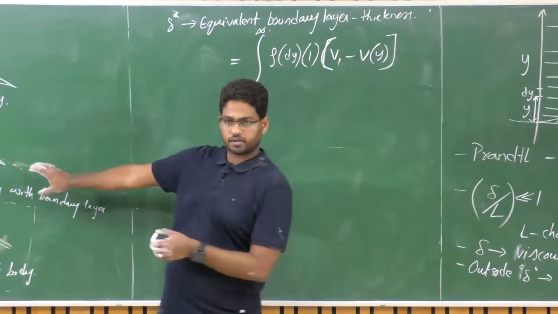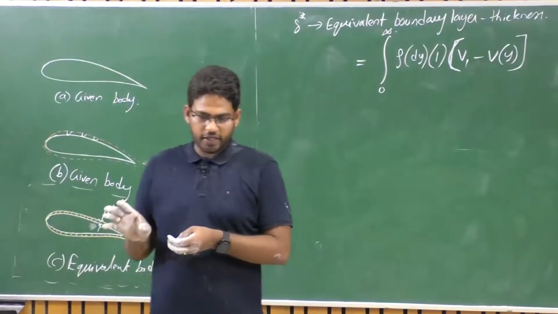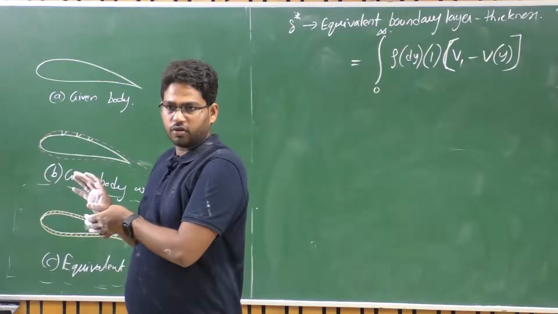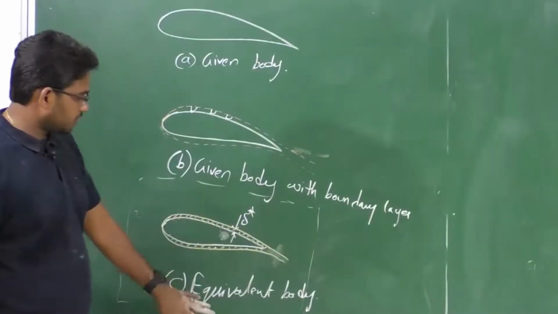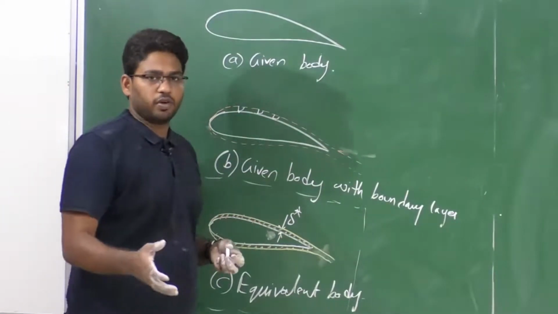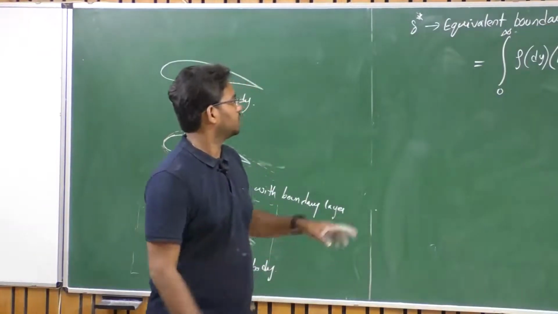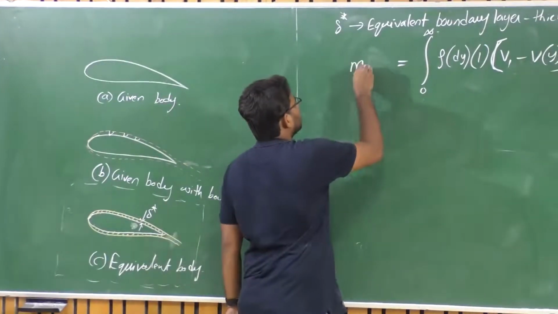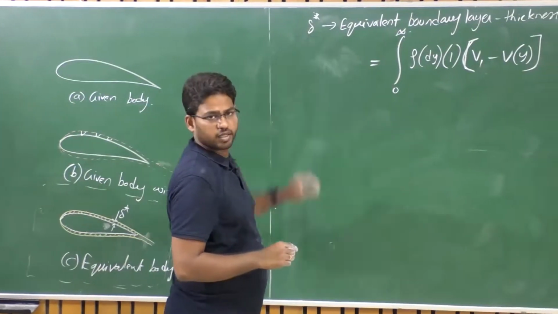again coming back to this equivalent body. What is the concept here? In an inviscid flow, let us say, we want to find a way to get this solution, right? Coming back to this equivalent body, we have delta star to replace the given body, so that the flow solution becomes an inviscid flow solution, isn't it? So whatever mass flow rate was lost must be compensated by this delta star. Am I correct or not?